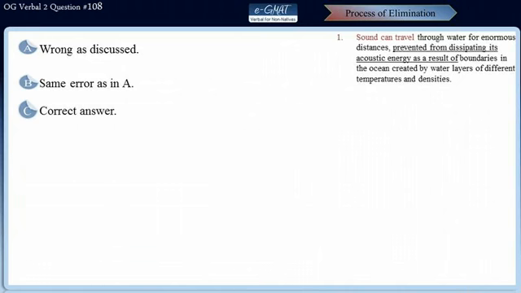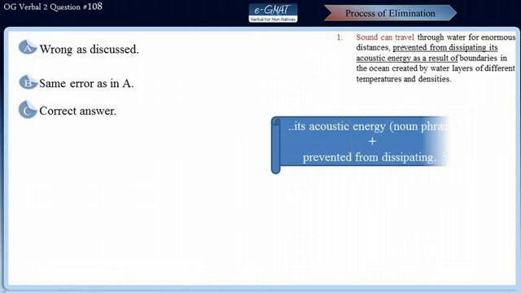In this choice, the incorrect part of sentence, prevented from, has been converted into a modifier of the structure noun phrase plus noun modifier. Here the noun phrase is its acoustic energy. This modifier modifies the preceding clause, providing additional information about the action in the preceding clause. Essentially, this modifier answers the question, why can sound travel through water for enormous distances? And hence, it's the correct answer.